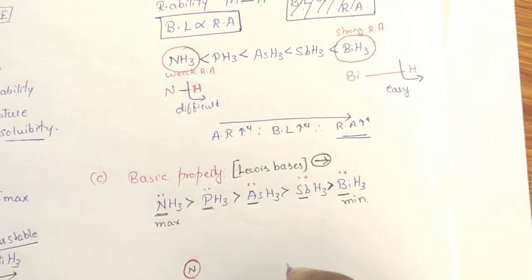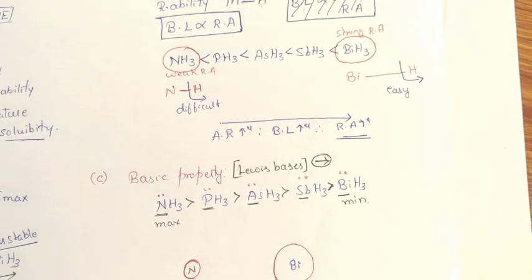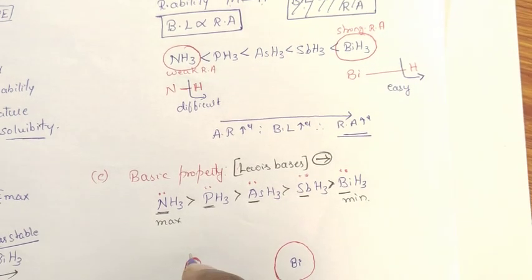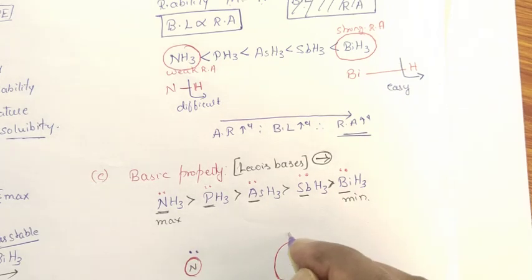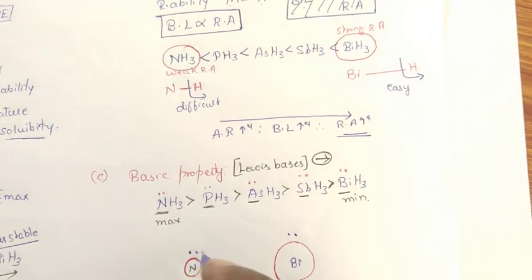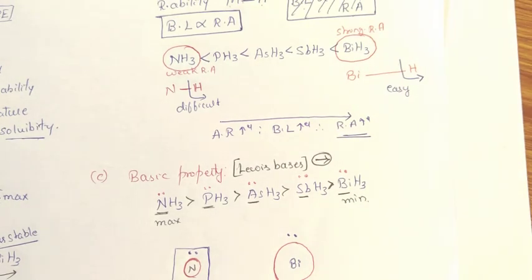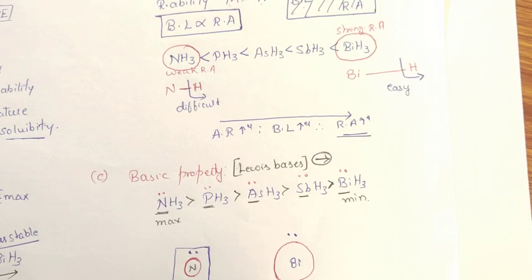When I move from nitrogen to bismuth, bismuth possesses the maximum atomic radius. Along with the electrons, the lone pair electrons are also associated. Due to the smaller atomic radius, a nitrogen atom shows maximum electron density.